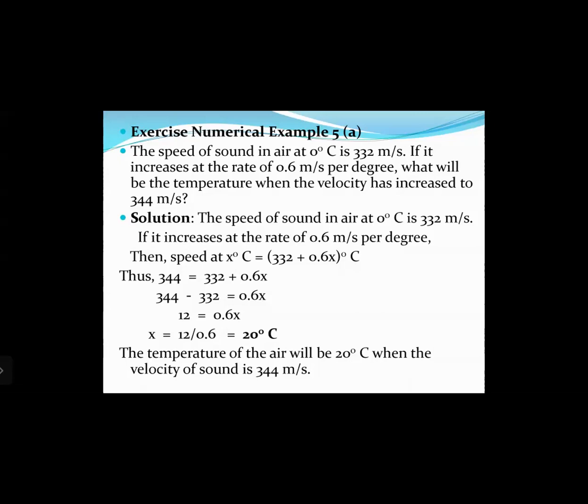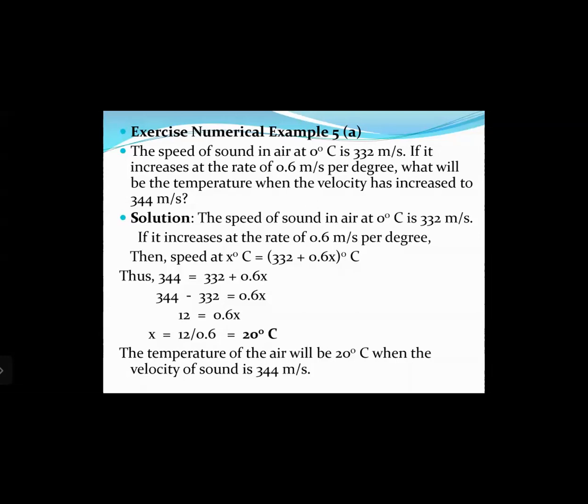So we'll formulate it in the form of an equation. The speed of sound in air at 0 degrees Celsius is 332 meters per second. If it increases at the rate of 0.6 meters per second per degree, then the speed at x degrees Celsius, where we have to calculate x, equals 332 plus 0.6x. Now the speed at x degrees is 344, so we can substitute: 344 equals 332 plus 0.6x.